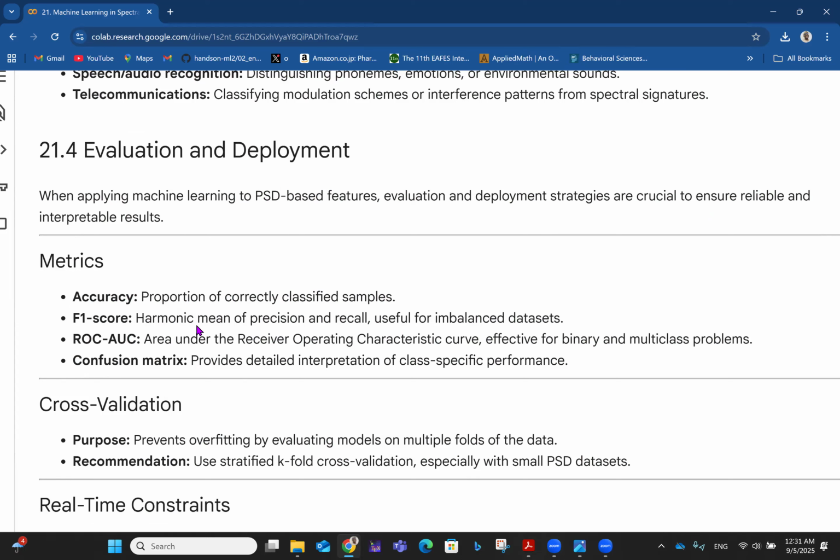Of course, we talked about this whole metric thing also in the data science playlist. So we have accuracy, which is the proportion of correctly classified samples. So I think this is where you get to talk about false positive, false negative, true positive, true negative, and all of these things. So you have F1 score, which is the harmonic mean of precision and recall, useful for imbalanced data sets. They're all based on the whole idea of false positive, false negative, true positive, and true negative. So there's a way all of this comes together to define each of these metrics. And you have ROC-AUC, the area under the receiver operating characteristic curve, effective for binary and multi-class problems, right? Then you have the confusion matrix, which provides detailed interpretation of class-specific performance.